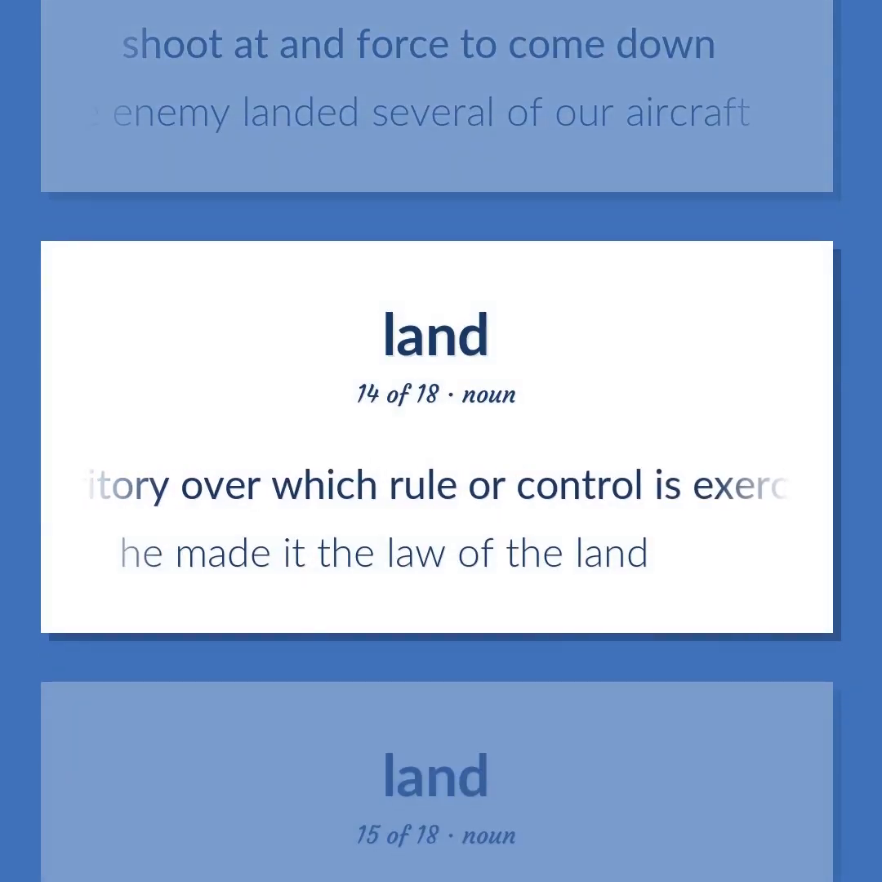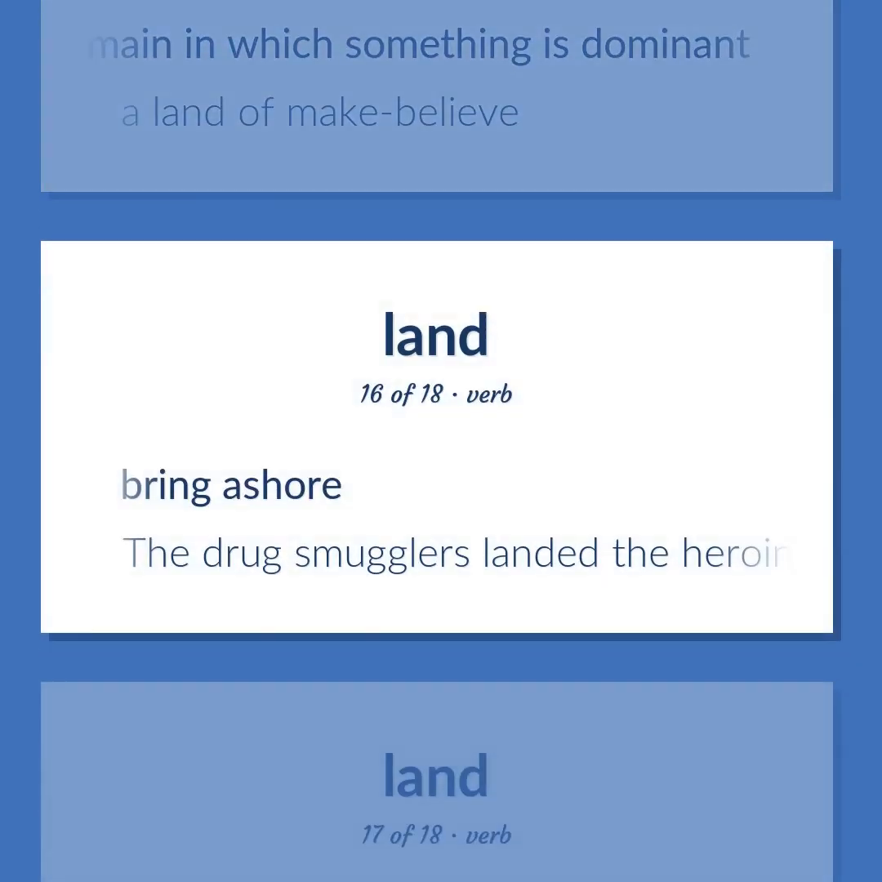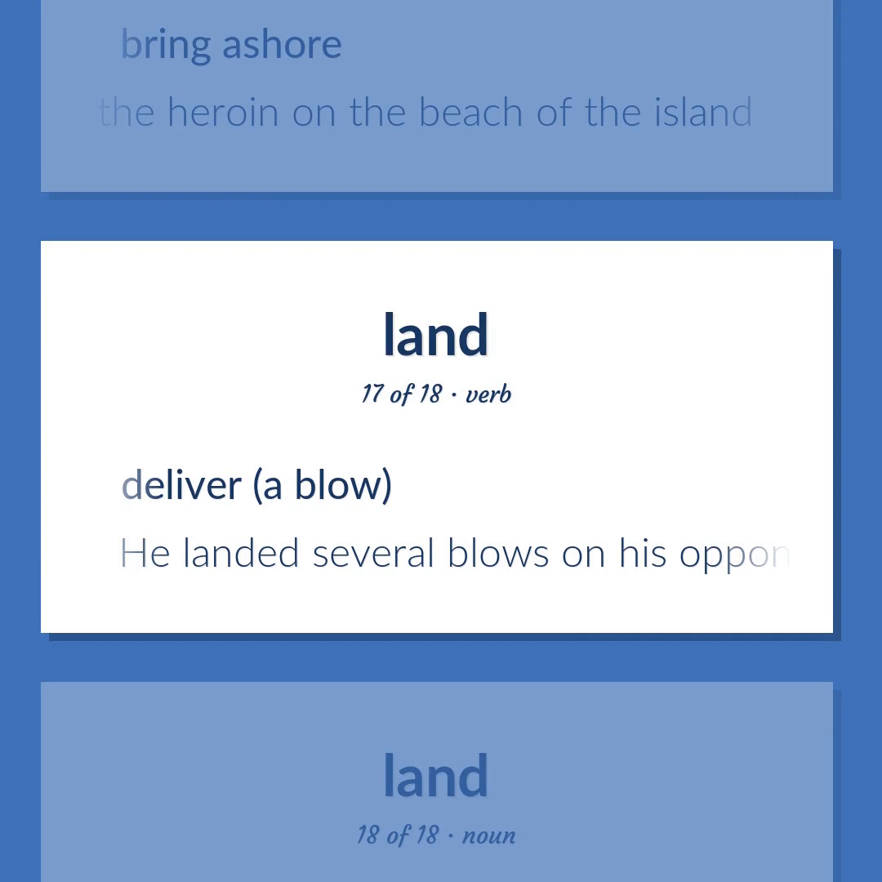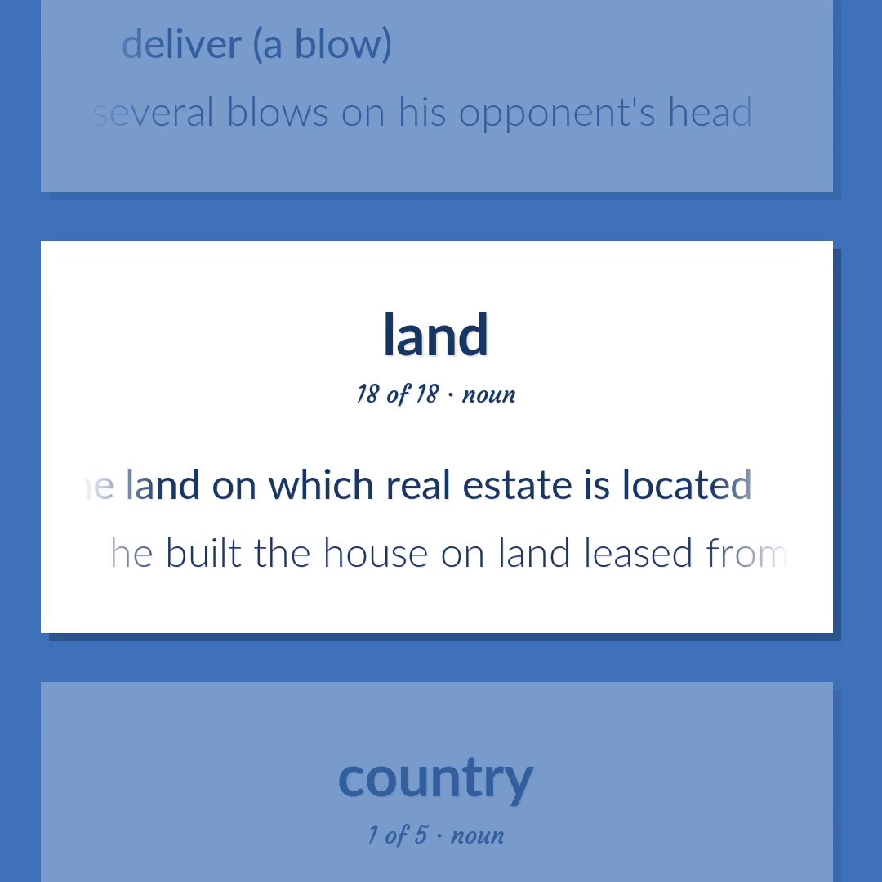Territory over which rule or control is exercised. He made it the law of the land. A domain in which something is dominant. A land of make-believe. Bring ashore. The drug smugglers landed the heroin on the beach of the island. Deliver a blow. He landed several blows on his opponent's head. The land on which real estate is located. He built the house on land leased from the city.